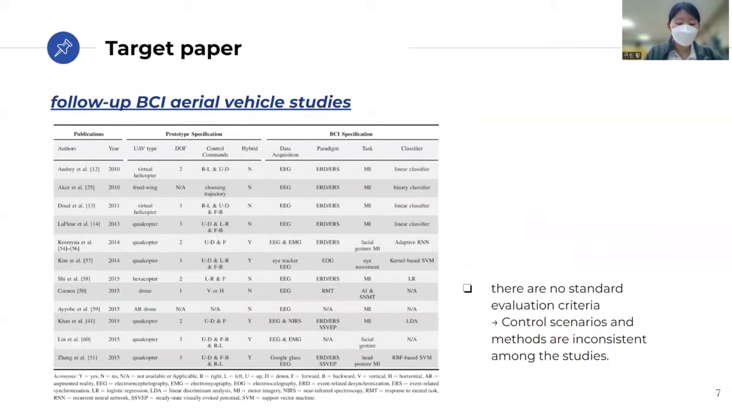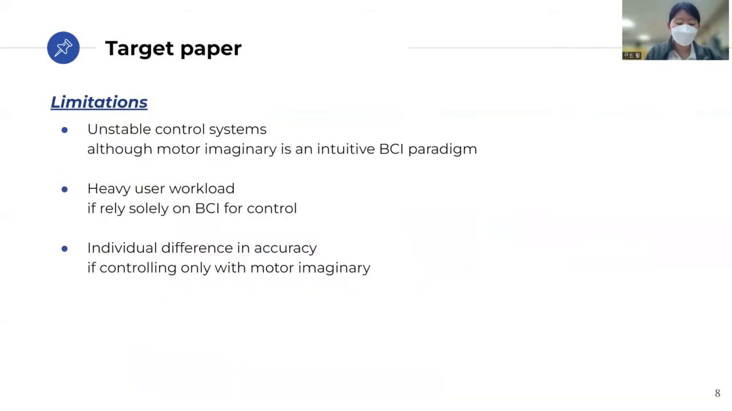Because there are no standard evaluation criteria for follow-up BCI aerial vehicle studies, we chose the Massachusetts basis paper as a target paper for our project. Also, the studies share the same limitations.